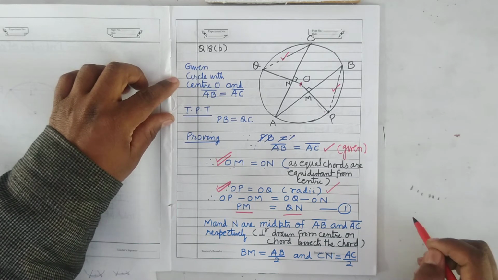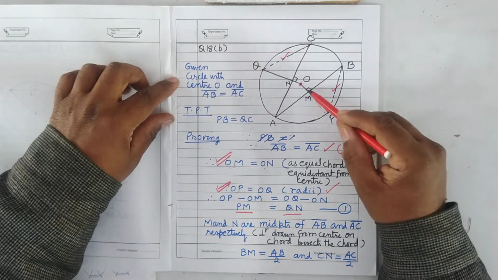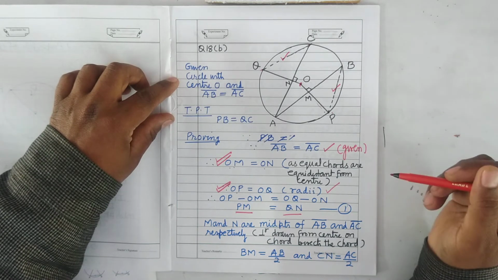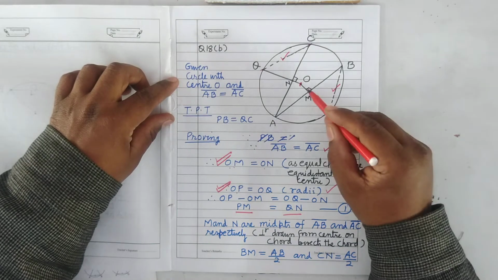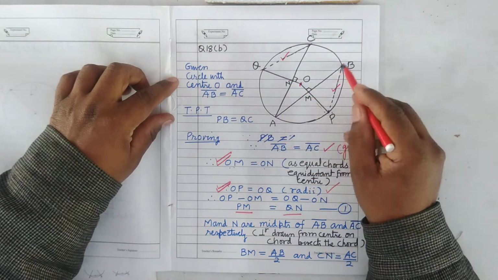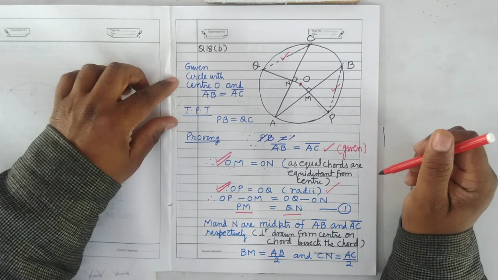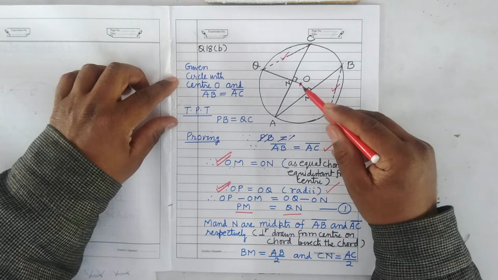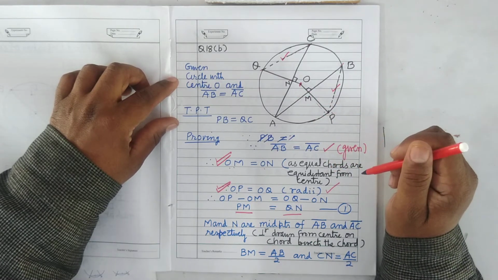Now you take triangle QNC and triangle PMB. One more thing here. M and N will be the midpoints of AB and AC. Why will M and N be the midpoints of AB and AC? Because a perpendicular drawn from the center on the chord bisects the chord.